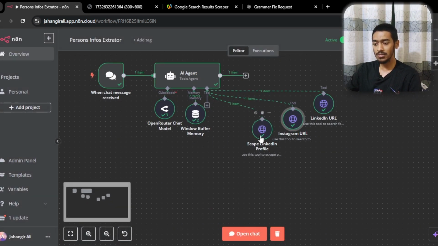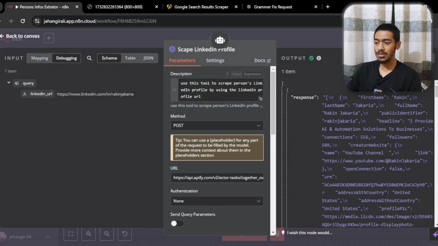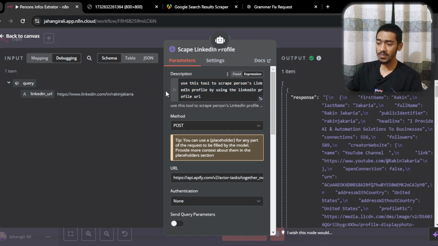But the next thing is a little bit different, which is the scrape LinkedIn profile, and we are using a different API actor in here. So let me show you how you can do that. As you can see, I just said use this tool to scrape a person's LinkedIn profile by using the LinkedIn profile URL. And in here obviously you have to give a proper description, otherwise the tool can't understand what it has to do.